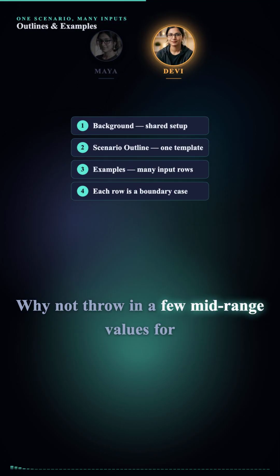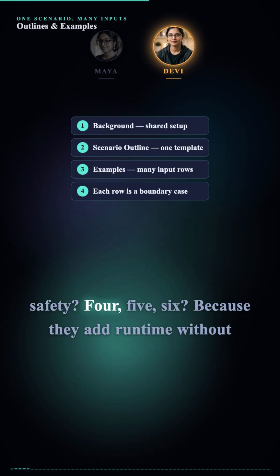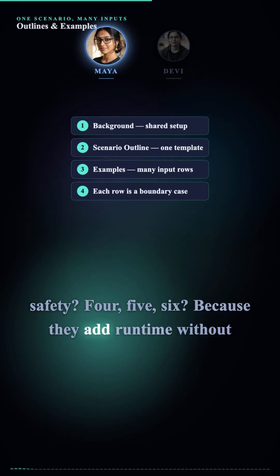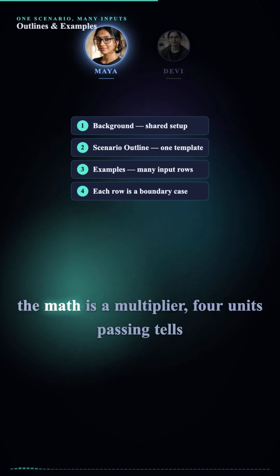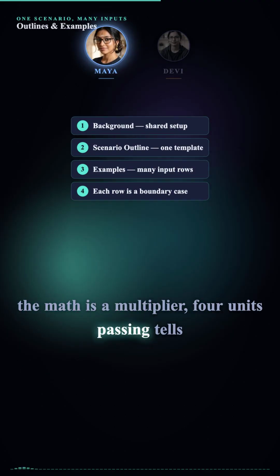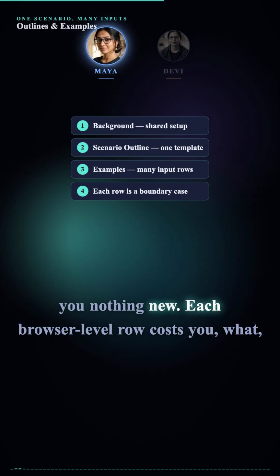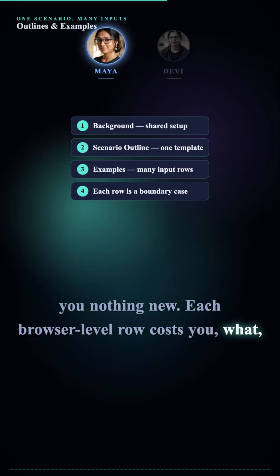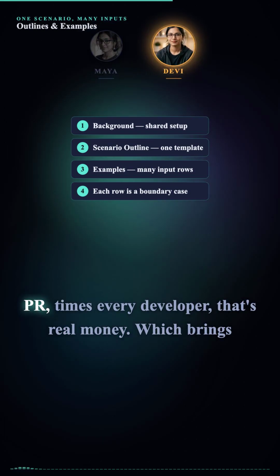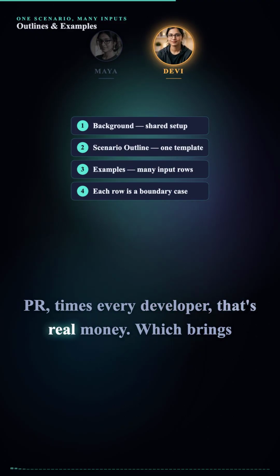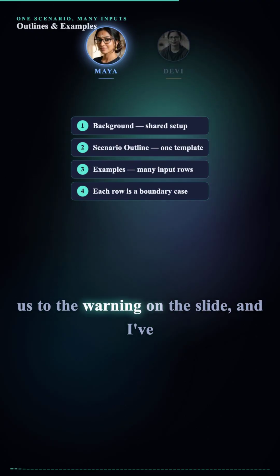Why not throw in a few mid-range values for safety? 4, 5, 6? Because they add runtime without adding knowledge. If 3 units gets the discount and the math is a multiplier, 4 units passing tells you nothing new. Each browser-level row costs you, what, 20 to 30 seconds in CI? Easily. Times every PR, times every developer. That's real money. Which brings us to the warning on the slide.